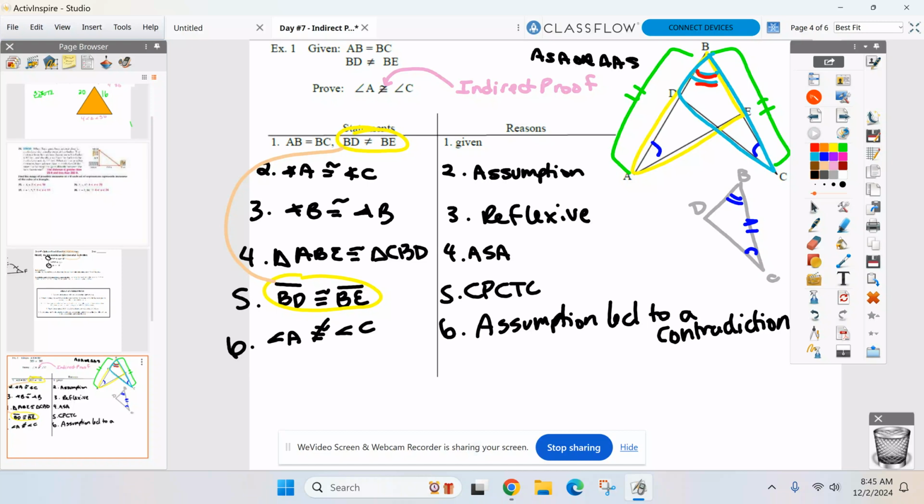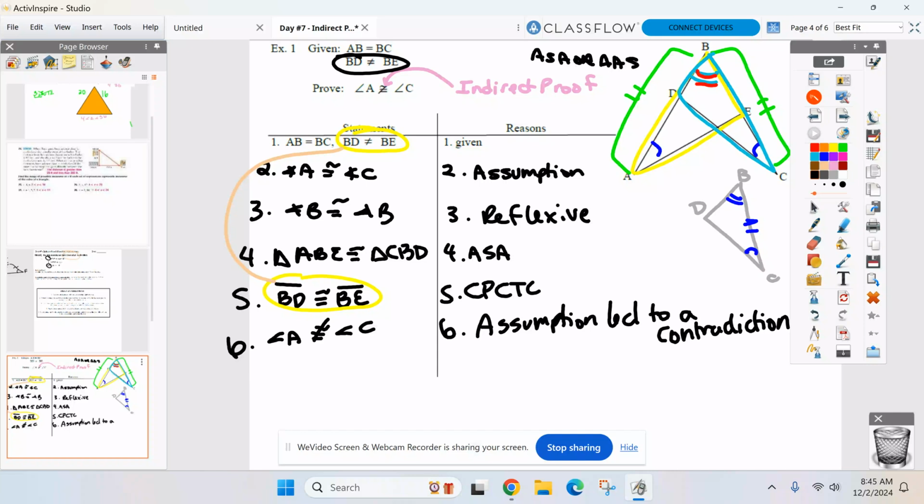Now, I knew where this was going to end, so I knew where to lead you. But when you do this on your own, how do you know where to go? You are always going to contradict one of the givens. Which given are you always going to contradict? The not one. You will always contradict the not one, I guarantee it. So the assumption will come from the proof statement, and your goal in the proof is to contradict one of the givens, and it's probably the given that has the not with it.